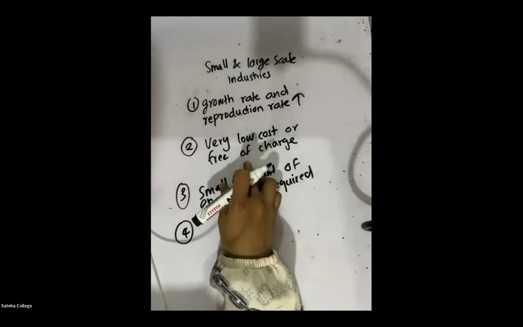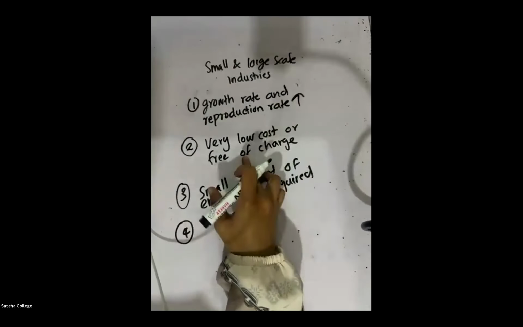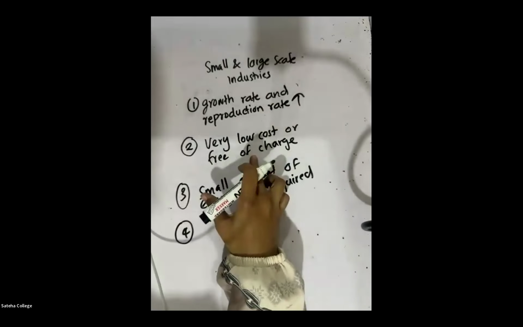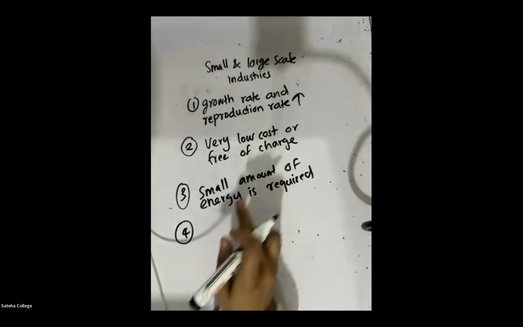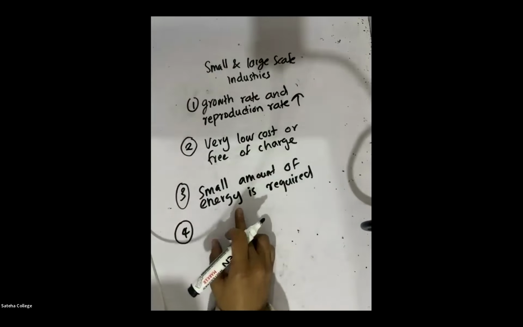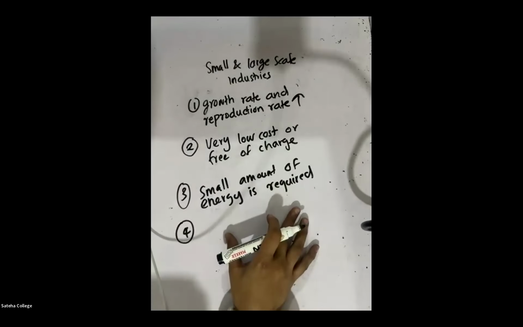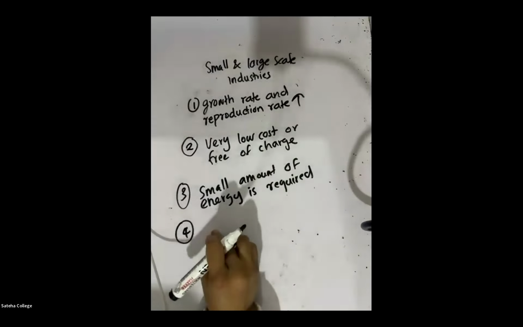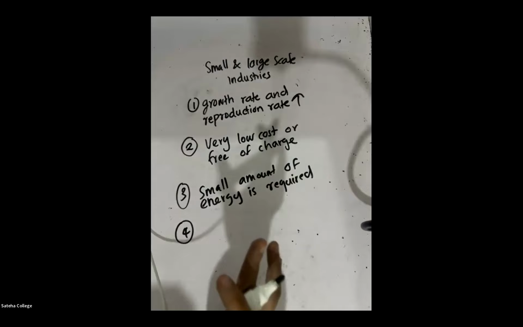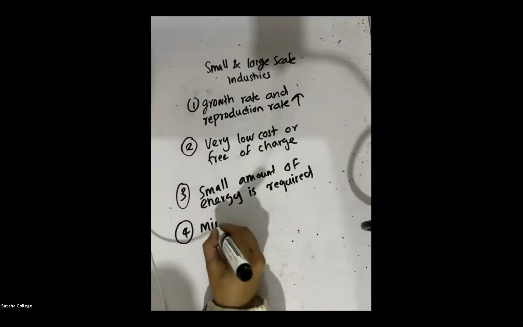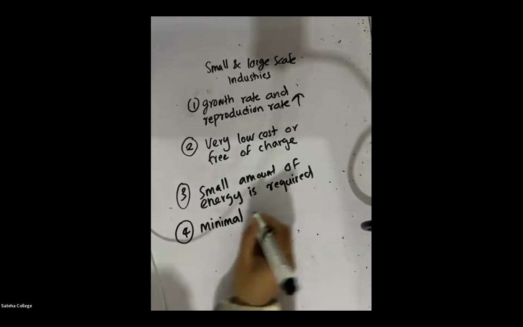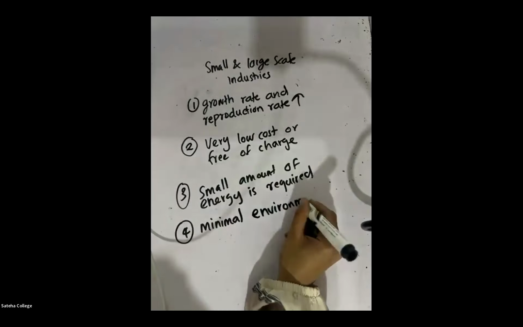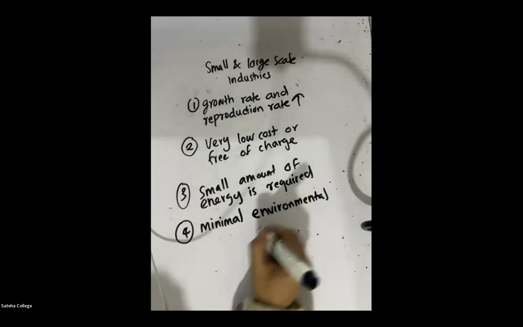Second, very low cost: we can purchase microorganisms for a low cost, or obtain them free of charge from the environment. Third, only a small amount of energy is needed in industries that use microorganisms. Fourth, there is minimal environmental pollution. The environmental damage is very little.